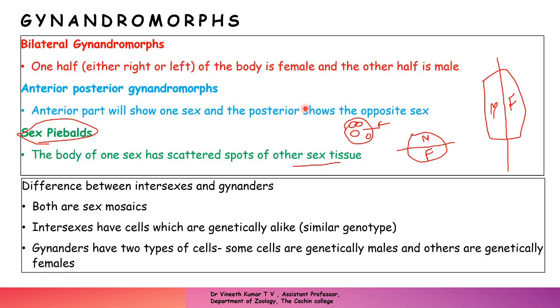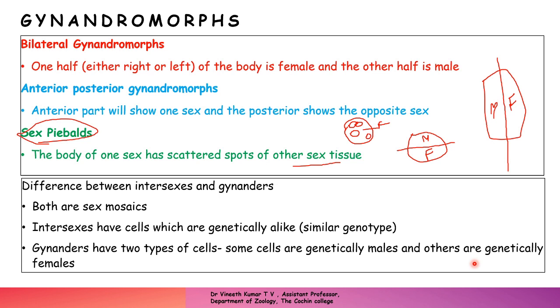You cannot distinguish a male cell or a female cell in an intersex Drosophila. But in gynandromorphs, you can clearly distinguish the male cells as well as female cells separately. That is, some cells are genetically male and the other cells are genetically female.